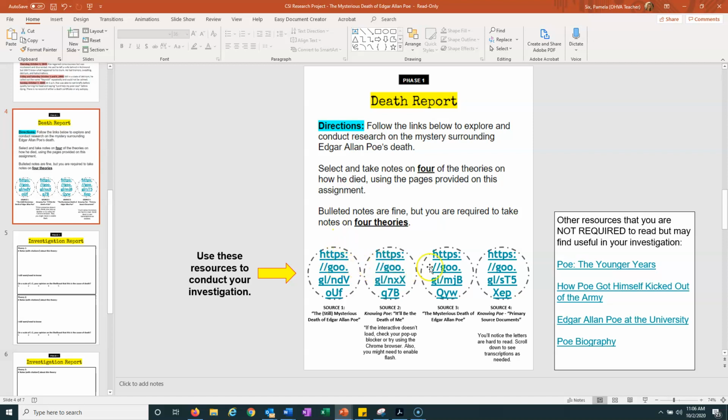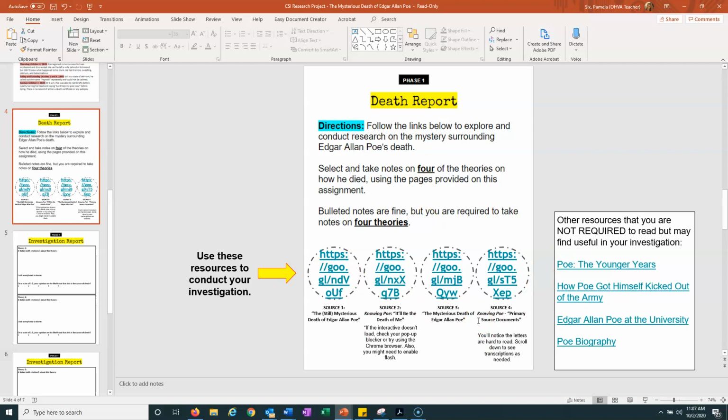However, there are 8 resources here for you to use if you would like to. You can use these 8 resources very simply by hitting control and then putting your cursor over and clicking, and you can open up the link. All of these links work. I've checked them all. They're all good to go. You should absolutely be fine with these, okay? So you can use these as your resources.